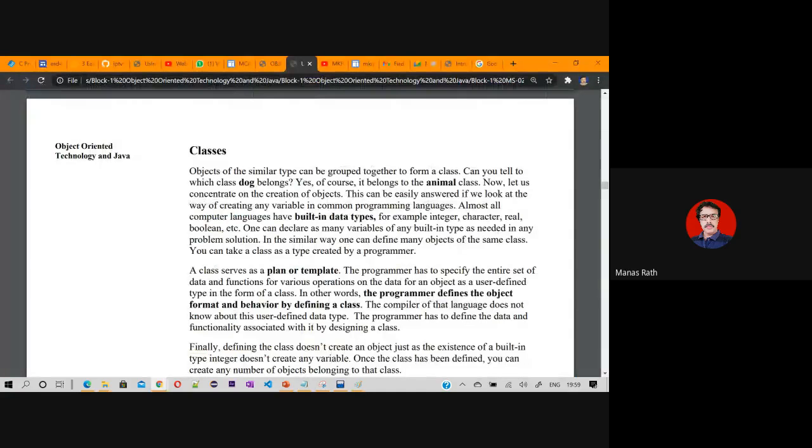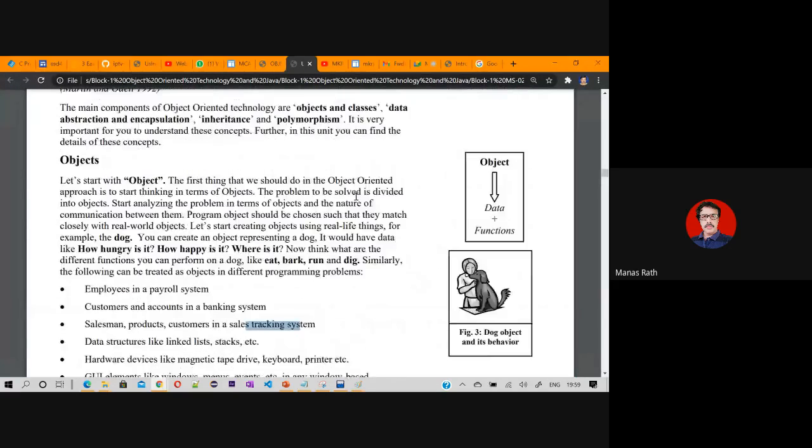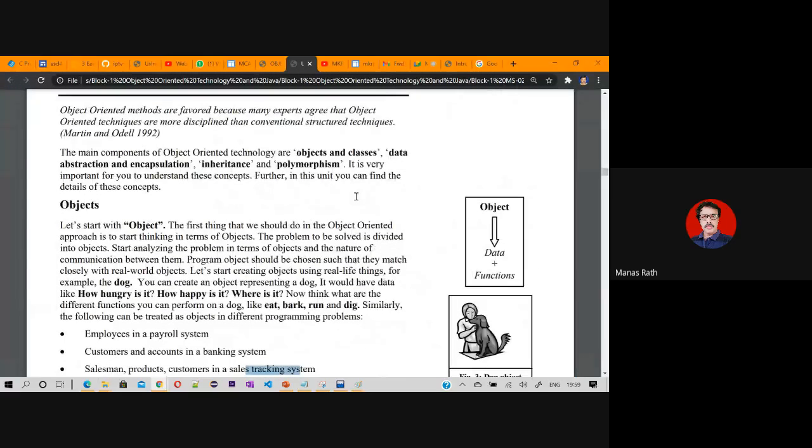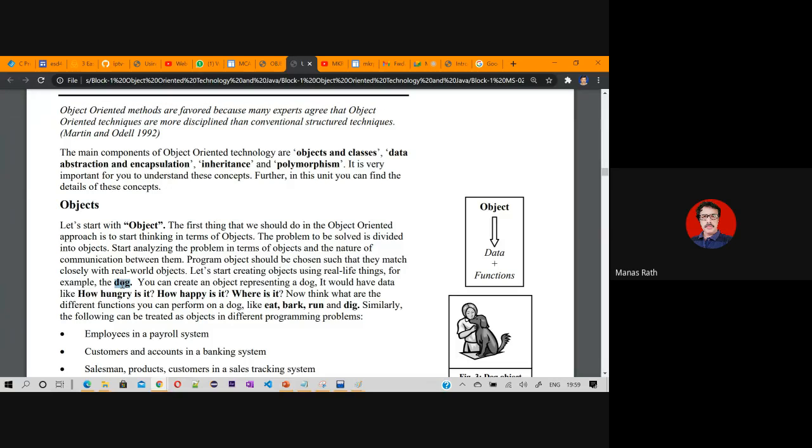It says that objects are, okay, here. Somewhere in the book you might have seen the definition of object. Yes, you can see what it is saying: creating objects using real life things. Even though it is written in the book that dog is an instance, I don't believe dog is an instance. All of you agree dog is an instance, or puppy is an instance?